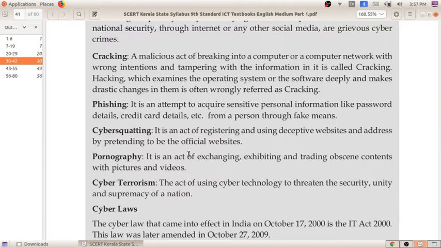The next one is pornography. You all will know that it is an act of exchanging, exhibiting and trading obscene content. You have heard about pictures and videos related to pornography. So that is also an important cyber crime.